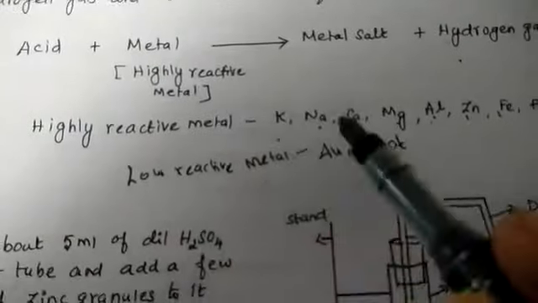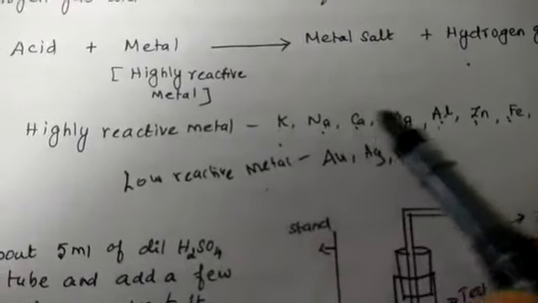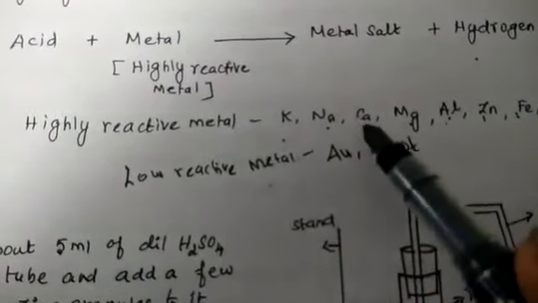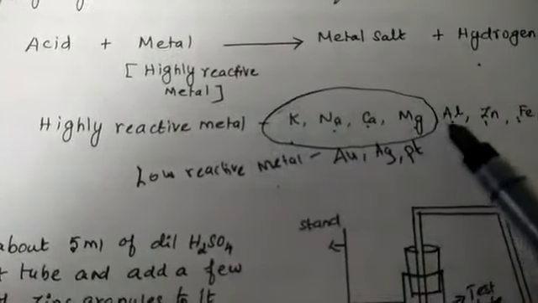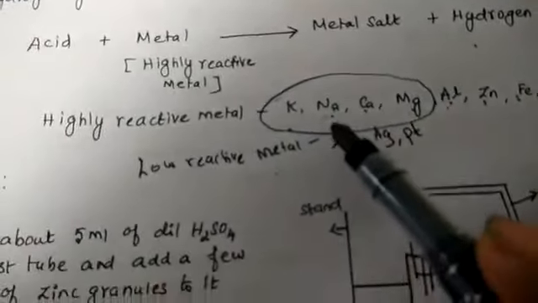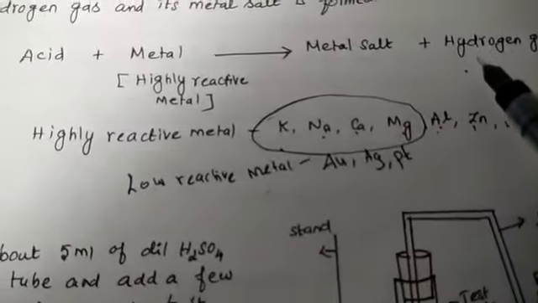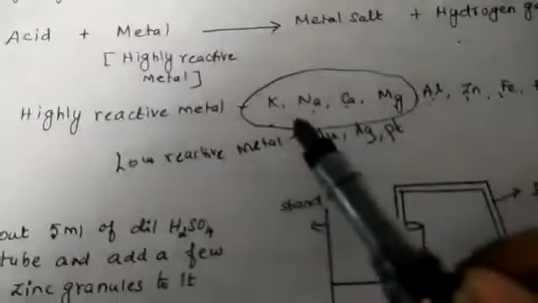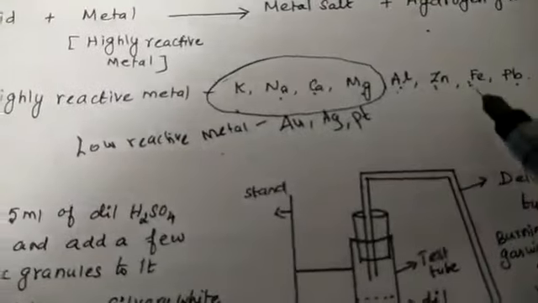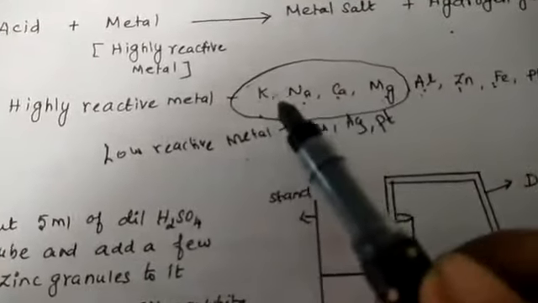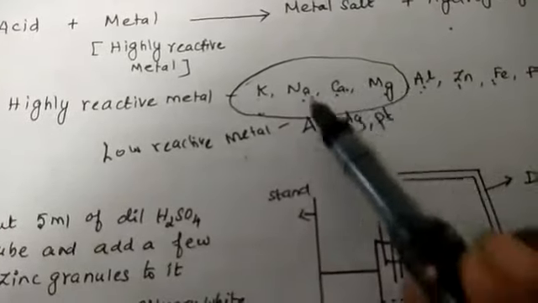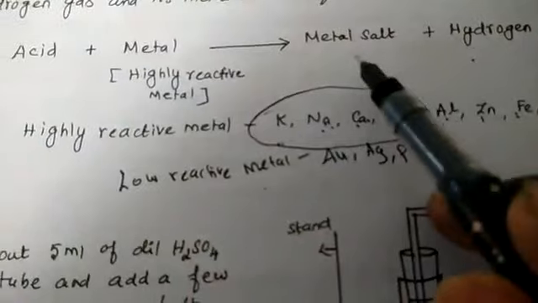Particularly potassium, sodium, and magnesium are highly reactive metals. Calcium is also a highly reactive metal. These react violently, very fast, and a large amount of hydrogen gas is evolved. Potassium, sodium, calcium, and magnesium are the most reactive. They easily react with the acid to evolve hydrogen gas and a metal salt.